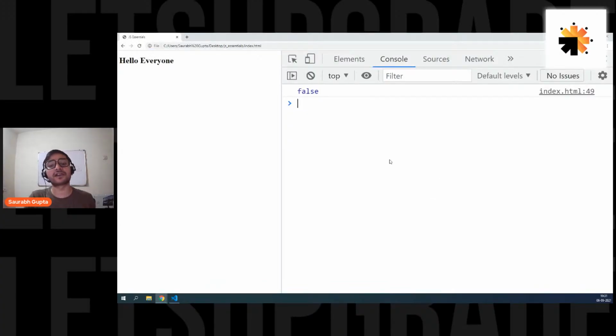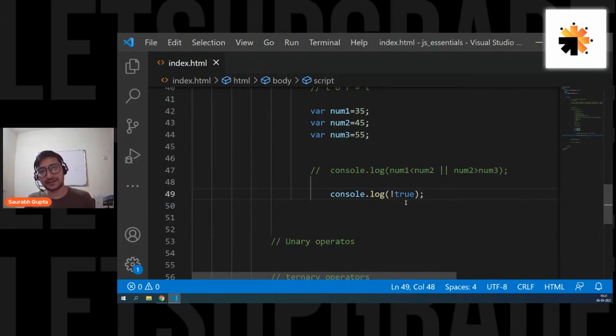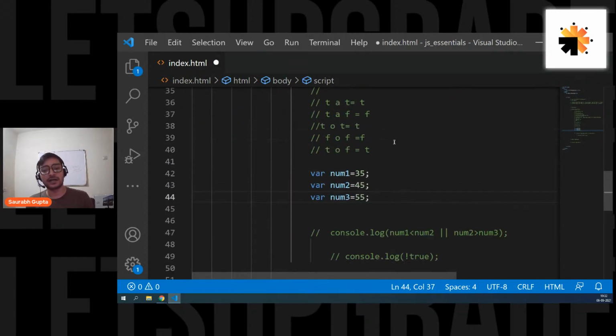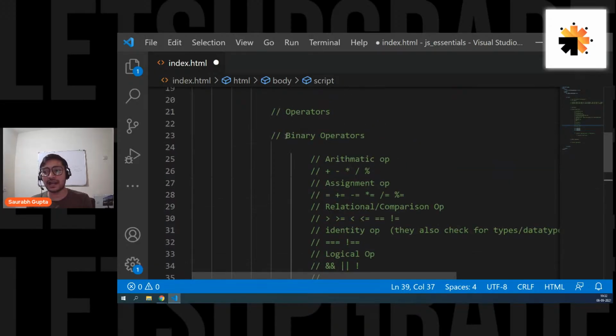So not is simply for reversing. So if it is true, not will make it false. If it is false, not will make it true. Simple. So not is simply for reversing. That's all. Not true is false. Not false is true. Simple. Is that clear, everyone? So that's how the logical operators actually work. Simple, simple, simple, and easy. And now we are done with the first category, the biggest category, that is the binary operators category.